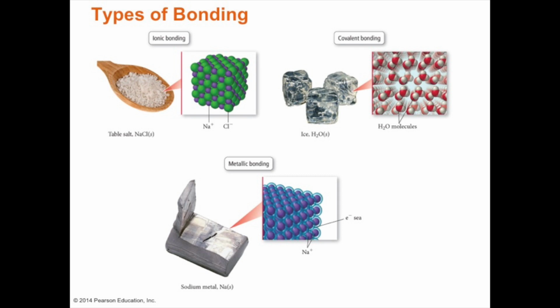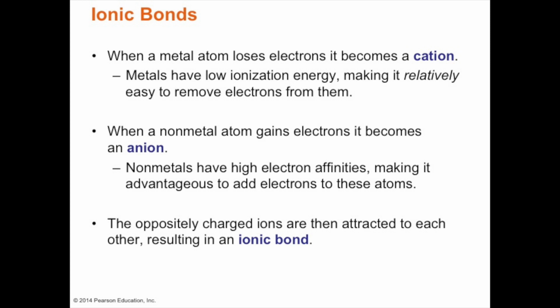Na plus ion. So we can say that when a metal atom loses an electron, it becomes a cation, and when a nonmetal gains an electron, it becomes an anion. The oppositely charged ions therefore form an ionic bond.